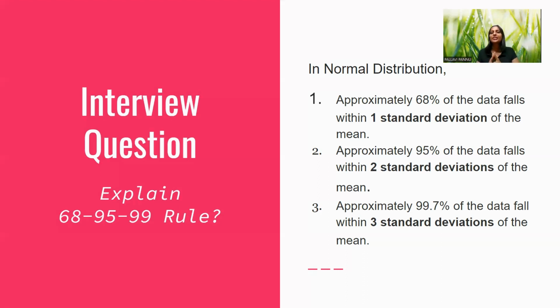Now, you might be wondering what we mean by standard deviation. Standard deviation, as we all know, tells us how much your data is spread out or dispersed. If your standard deviation is smaller, can you say how the graph will look? If the standard deviation is smaller, that means the data is not that much dispersed, and so we can say the graph will be narrower. Now, what happens when the standard deviation is large? The data is more spread, so your graph will become wider. Let me explain with the help of the graph, because it will be more clear.